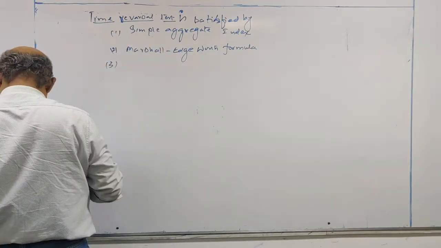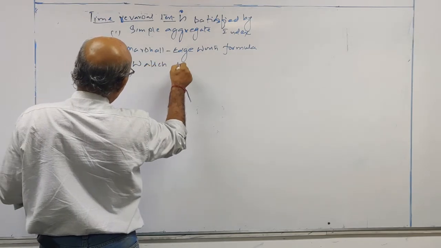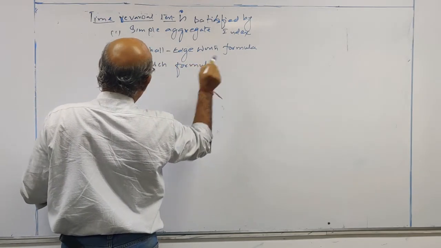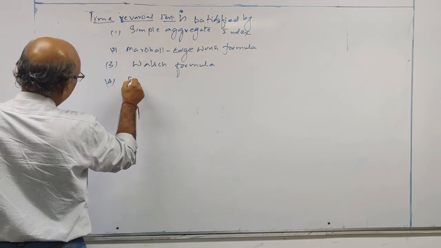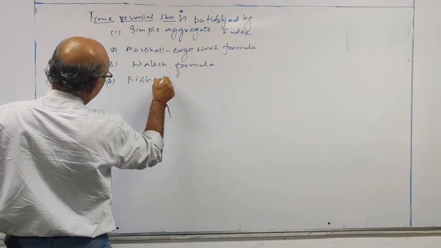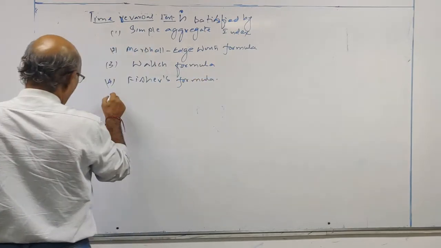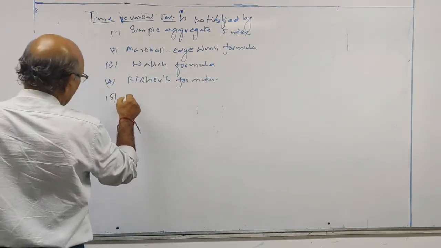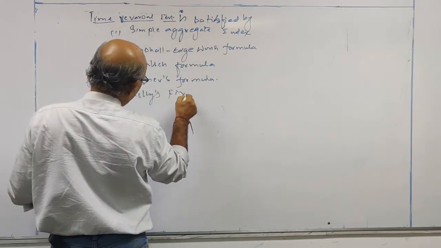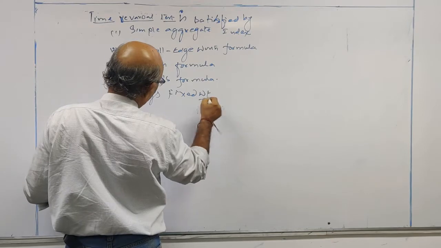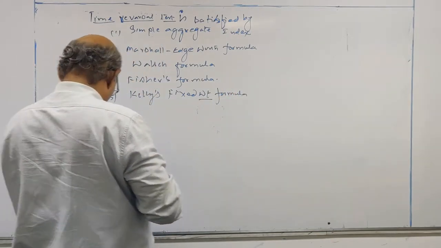Third one, Walsh formula. Fourth, Fisher's formula. Fifth one, Kelly's fixed weight formula.